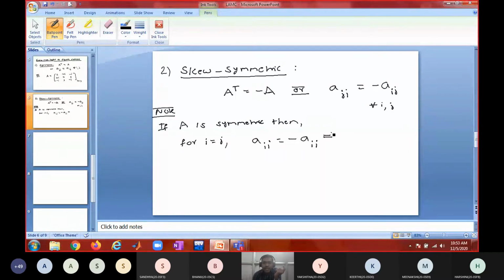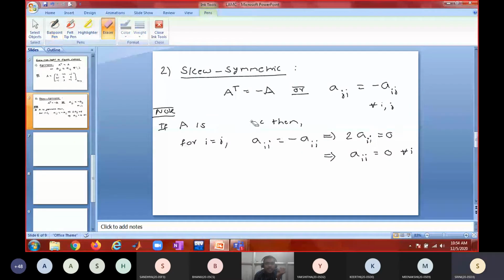So this implies that, when I take this to the left-hand side, 2 times AII equal to 0. Symmetric or skew symmetric? That means AII equal to 0. So what is your understanding? It should be skew symmetric, right? If A is skew symmetric, I agree.